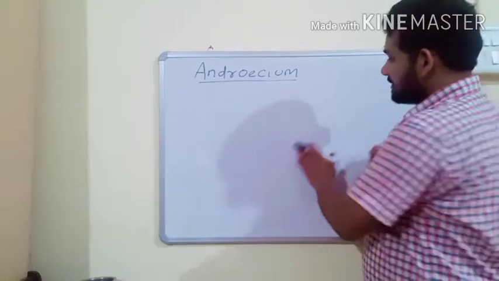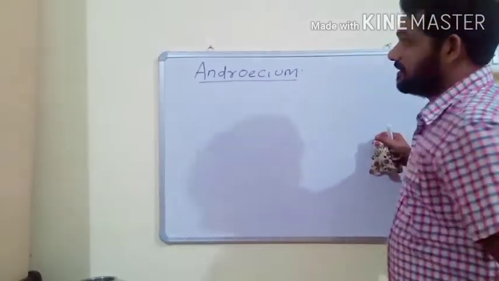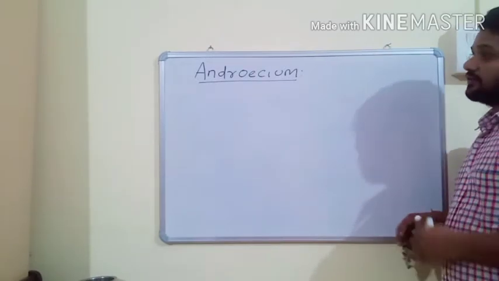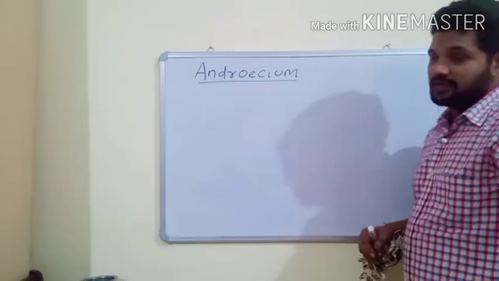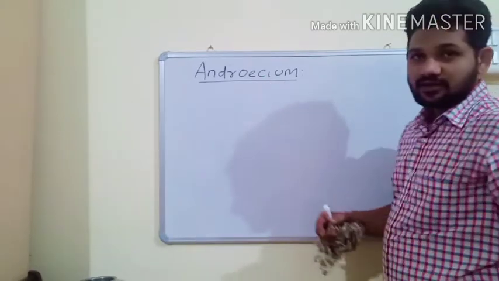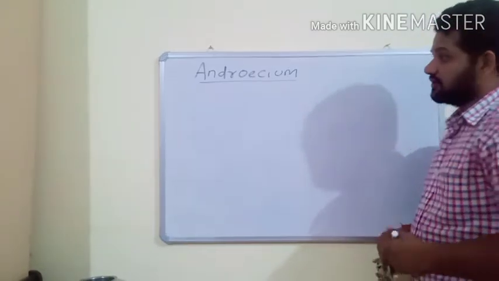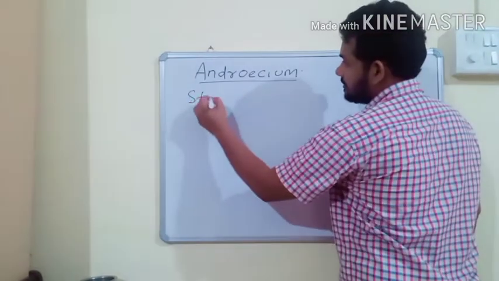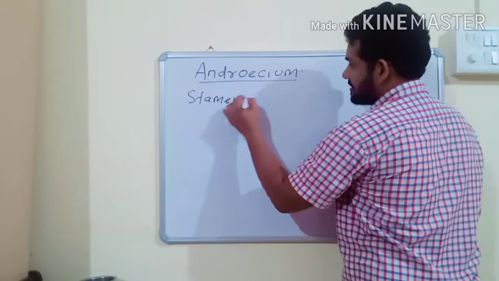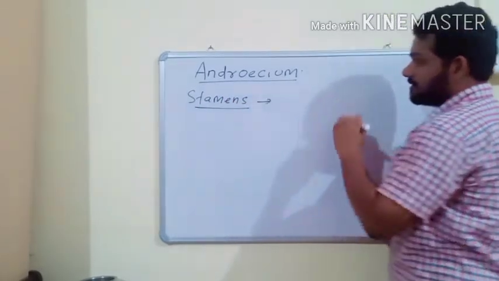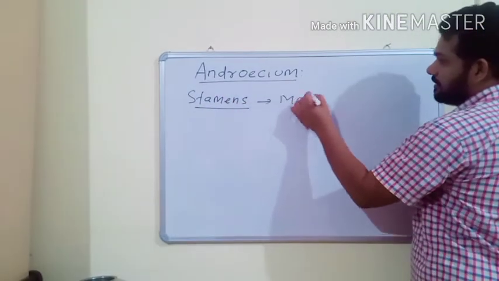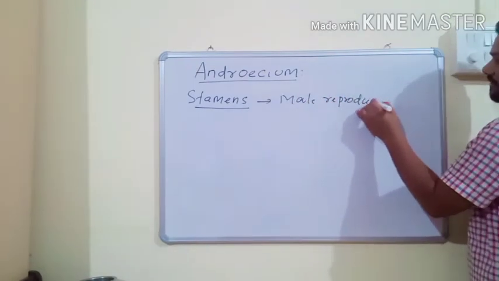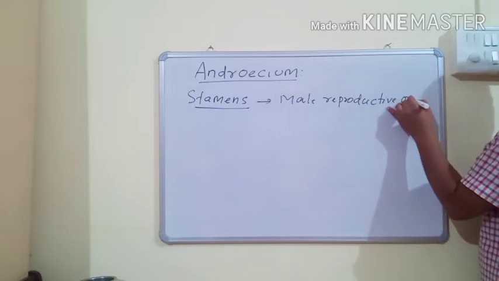Good morning, students. In this video, we'll discuss the third whorl of the angiospermic flower, or the first essential organ. So, what is the first essential organ of a flower? That is androecium. The individual parts of androecium are called stamens. Stamens are the male reproductive organs.